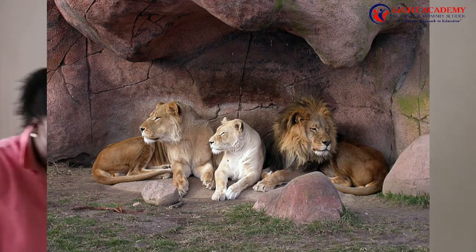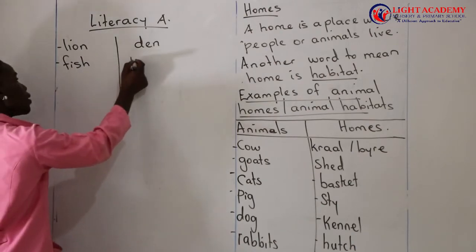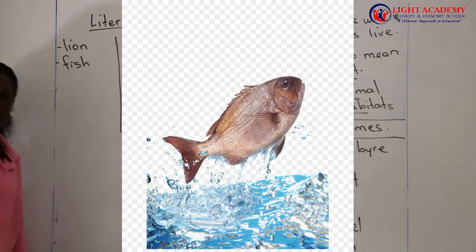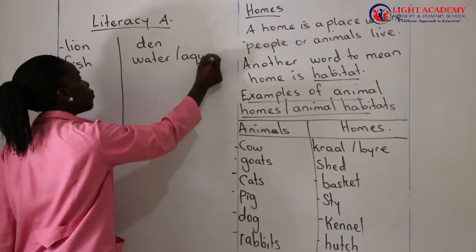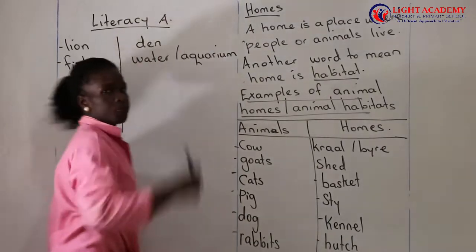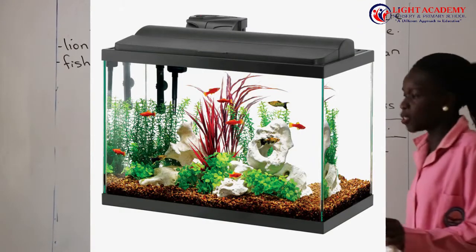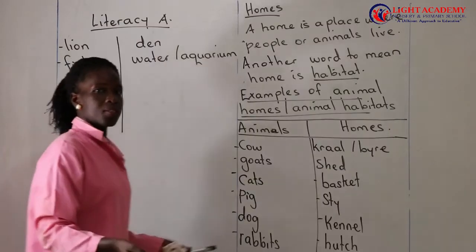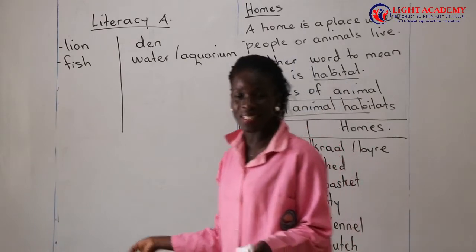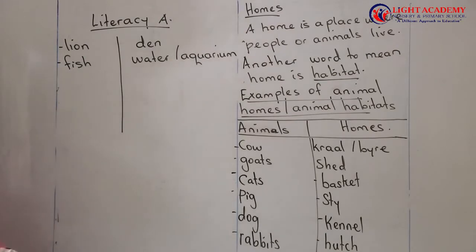Then we also have another animal called the fish. A fish lives in water, or you can build a home for it at your home, which is called an aquarium. An aquarium is in the form of a glass tank. You can build it, or you can buy it from the markets. They are sold there. You can put in your fish if you want to raise your fish from home.